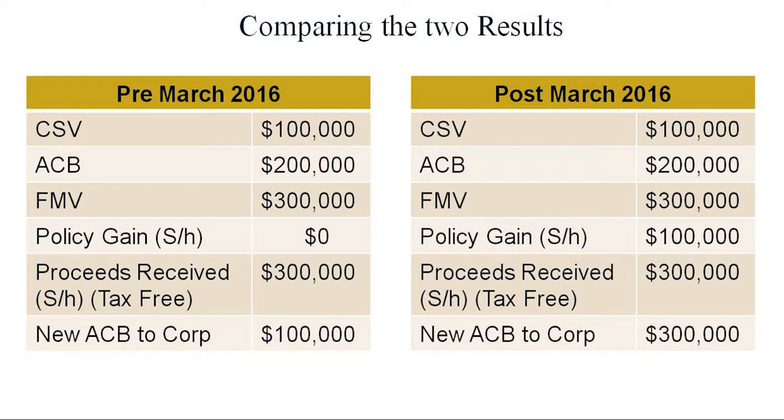On the right-hand side, post-March 2016, I have a policy gain. If I've transferred at fair market value, I have a policy gain of 100,000. I still don't have to report the payment of the 300,000. So I only have one taxable transaction there personally. Does that make sense? The 300,000 that I'm receiving is still not taxable income because I've given value to the corporation worth 300,000. Does everybody get that?